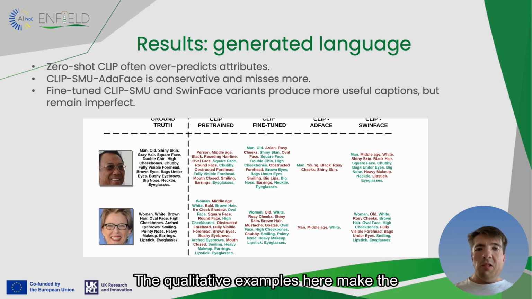The qualitative examples here make the trade-off easy to see. Pre-trained CLIP tends to output many attributes, including false positives. CLIP-SMU other face is more conservative and misses more. Fine-tuned CLIP-SMU and the SwinFace variant land in between, producing useful but still imperfect language descriptions.